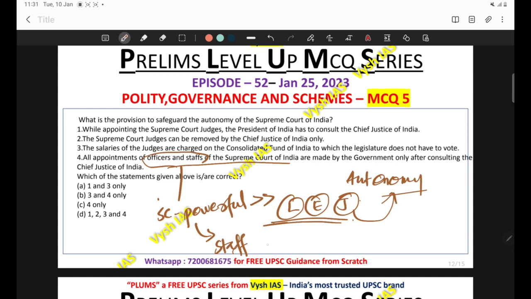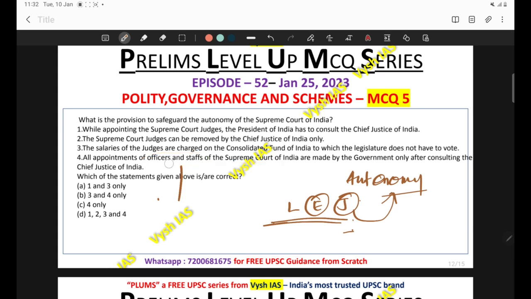If you have read polity, you can see that there have been instances of frequent struggles between these two organs. Who is powerful, executive or judiciary? There have been a range of cases also. In that condition, will the Supreme Court allow its staff, let the officers be aside? You can make an assumption that maybe the government has a hand in appointing the officers, but there is no chance the staff of the Supreme Court can be appointed by the government. This is the problem with the last statement, so you can eliminate it. So we are eliminating B, C and D.